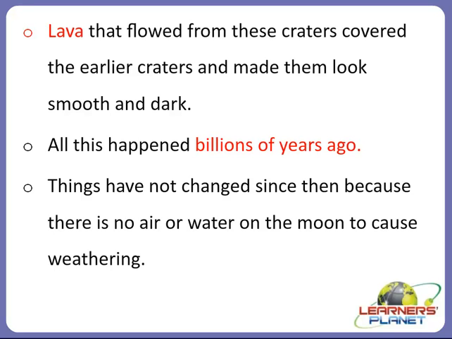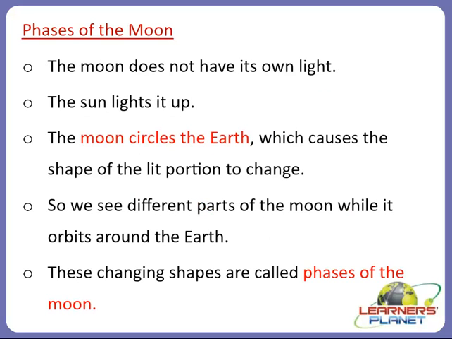Now let us move on to another topic of the moon, and that is the phases of the moon. Yes, the moon does not have light of its own, as we discussed. As the sun lights it up, the moon circles the earth, which causes the shape of the lit portion to change. So we see different parts of the moon while it orbits around the earth, and these changing shapes are called the phases of the moon.